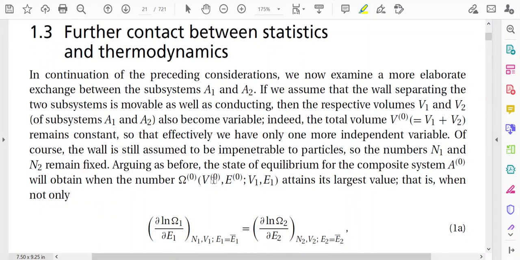Arguing as before, the state of equilibrium for the composite system A0 will be obtained when the number omega 0, the total number of microstates, which is a function of V0, the total volume, and E0, the total energy, and V1, E1, attains its largest value.